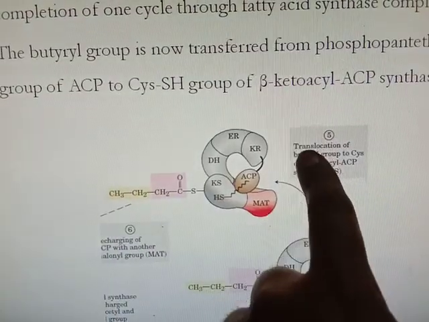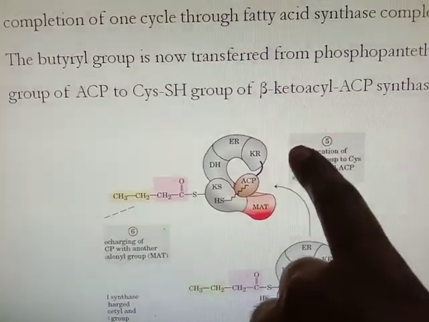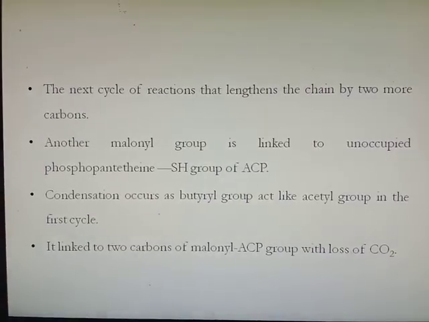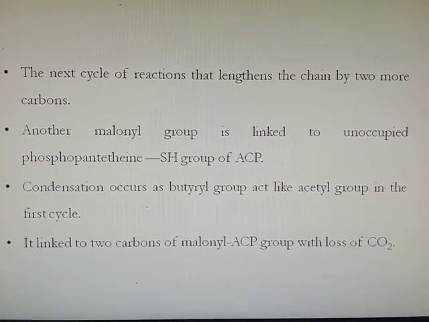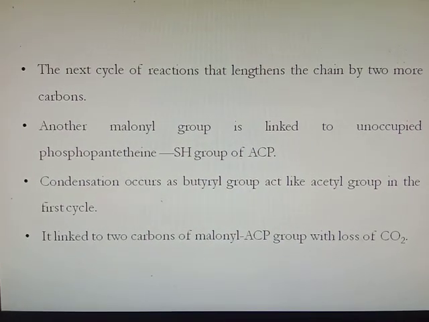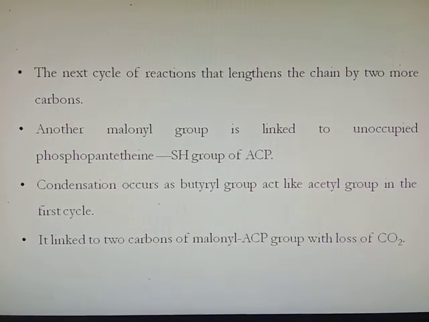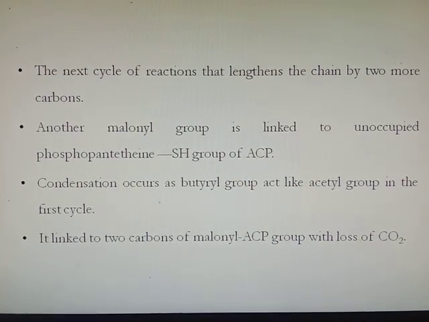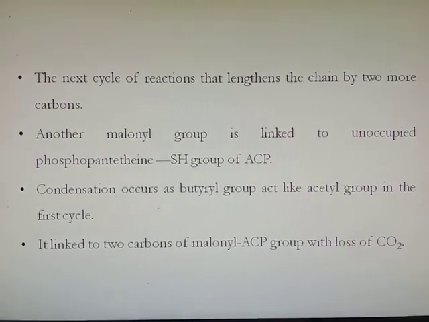Then again malonyl coenzyme A will come and bind to the ACP, and then this butyryl group will link to that malonyl coenzyme A, and the next cycle will take place. The next cycle of reactions lengthens the chain by 2 more carbon atoms. Another malonyl coenzyme A will be linked to the unoccupied phosphopantetheine SH group of the acyl carrier protein. The condensation occurs as the butyryl group acts like the acetyl group in the first cycle, and it will link to the 2 carbon of malonyl ACP with the loss of carbon dioxide.